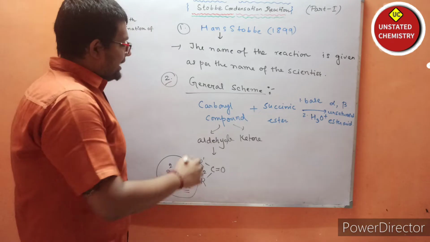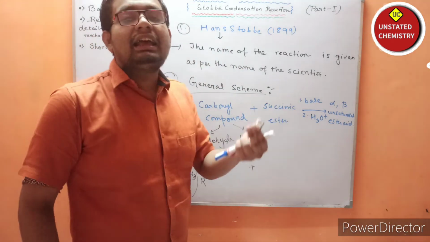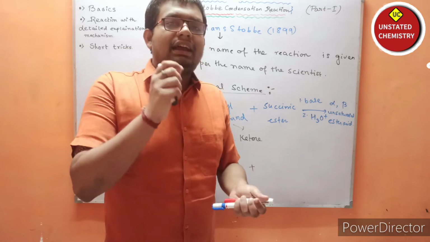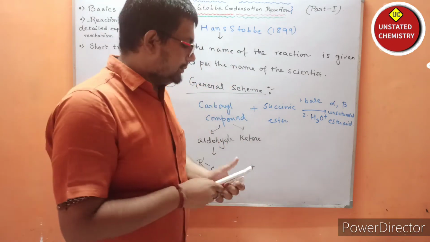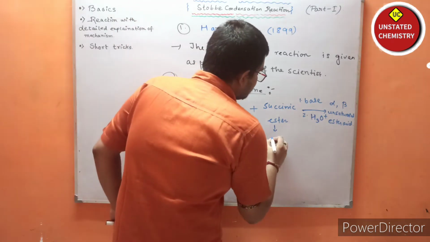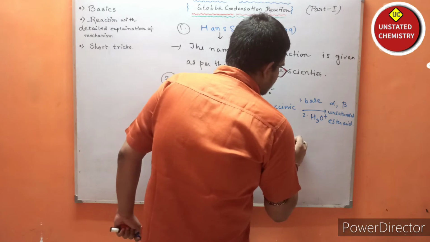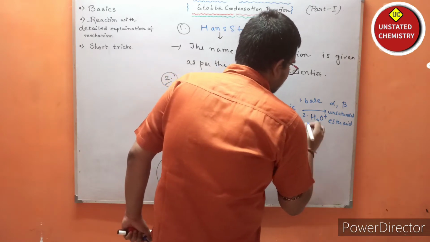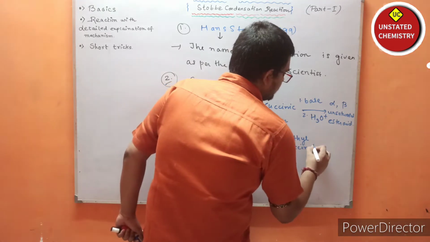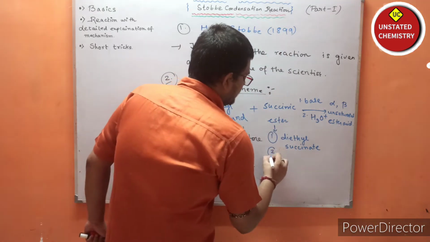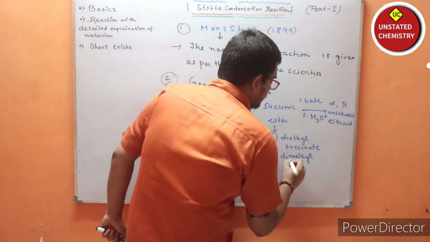And with the carbonyl compound we have to take succinic ester. Please note it correctly: the succinic ester used here is diethyl succinate. In many books it is also written that dimethyl succinate can also be used.